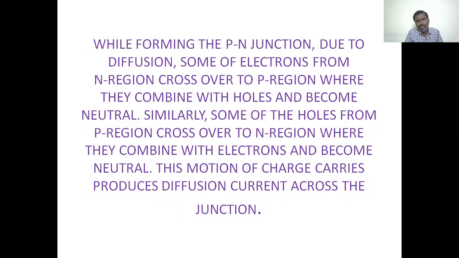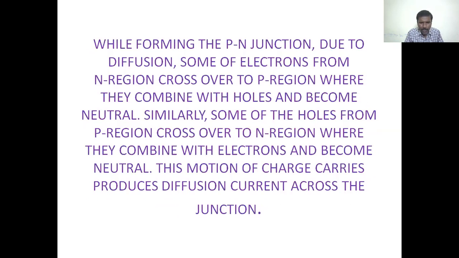While forming the p-n junction, due to diffusion, some of the electrons from the n region cross over to the p region, where they combine with the holes and become neutral.